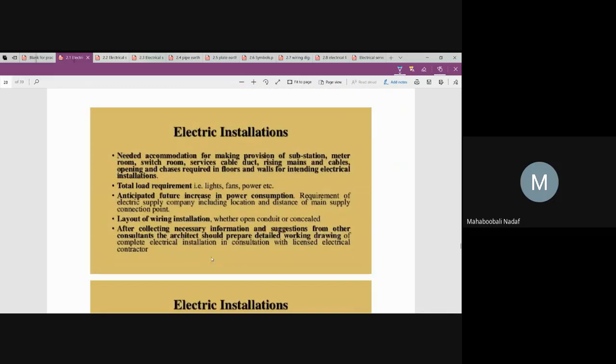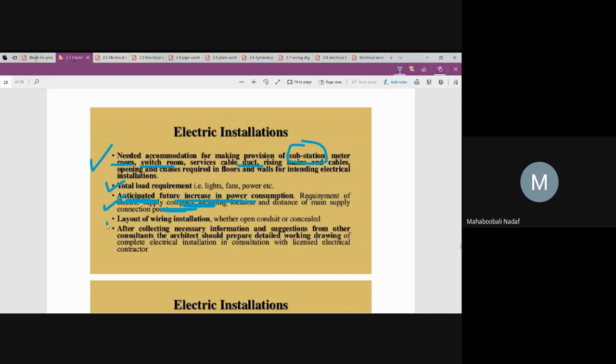So that contractor is going to decide where the substation will come, where the meter will come, where the switch room will come, where the ducts will come. So he is going to decide all the things. Next is what? How much total load requirement is there, he is going to decide. And apart from that, whether the building is going to remain the same or any future expansion of that building is also there. So that one is also he is going to consider and prepare the estimation. He is going to prepare the estimation considering what? Anticipated future increase.